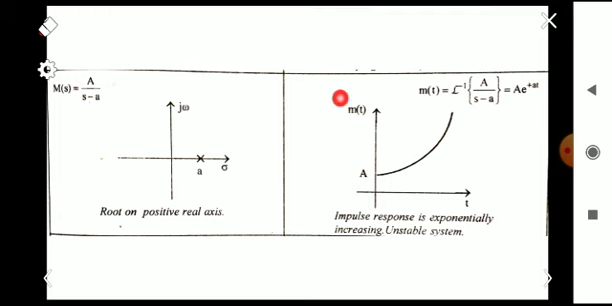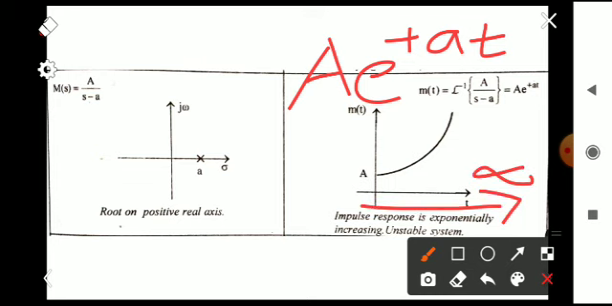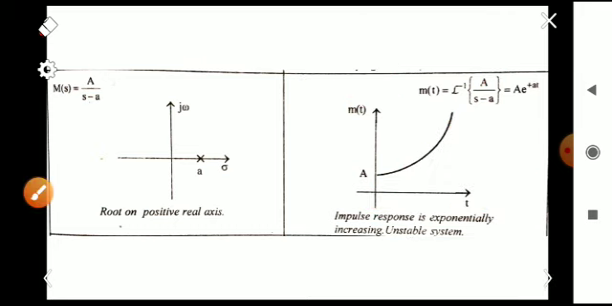That is, a into e raised to plus at. It will be an exponentially increasing function as time t tends to infinity. Always it is increasing, so the impulse response is unbounded, which is not finite. It is infinite. Hence we can say that the system is unstable.